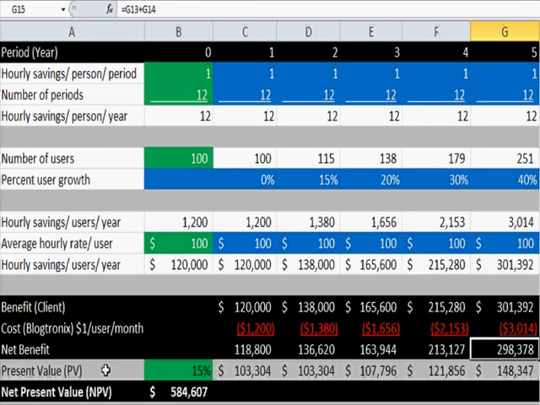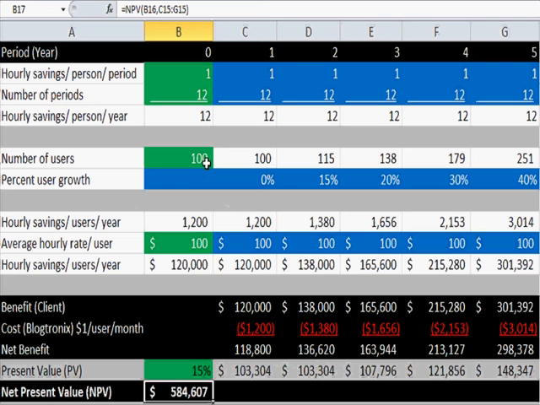So the present value we need to calculate first. In order to calculate the present value, we need to put a discount rate. In this case, we're going to put 15%, but you can see that if I put here 10% discount rate, this number is going to change. If I put 20%, this number is going to change. But let's just keep it at 15% for right now. Once we calculate the present value, you can see the formula here on top for every year. Then we get to the net present value over the 5-year period of the investment.